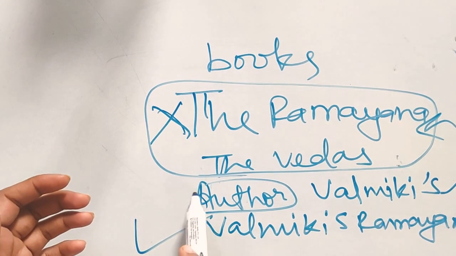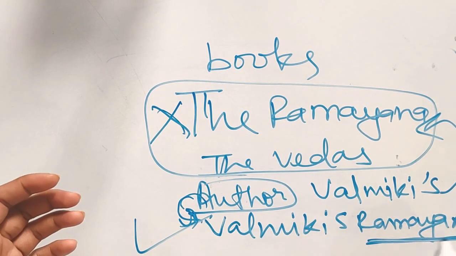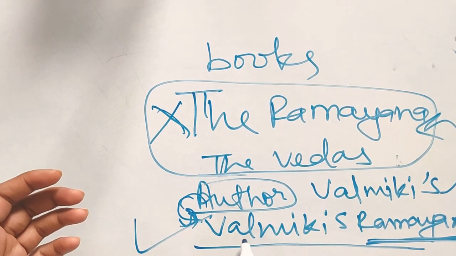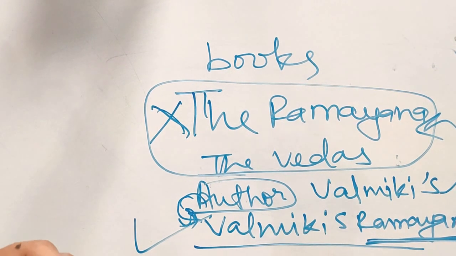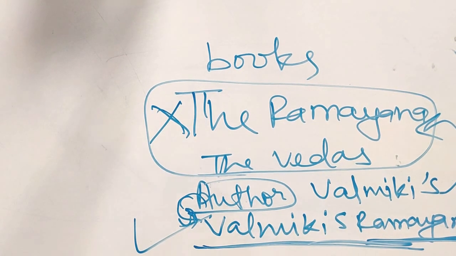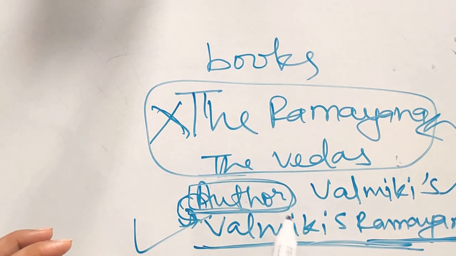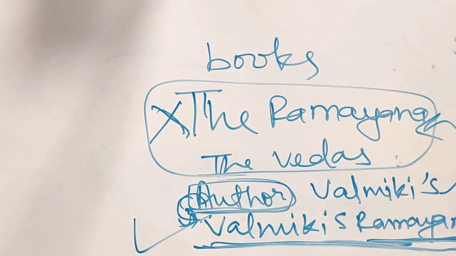Like the Mahabharata also, which is also a book name. If the author is Vedvyas, then Vedvyas Mahabharata only. If we talk about simply the book name, then the Mahabharata. But author name अगर आ जाता है, so we will write Valmiki's Ramayana.